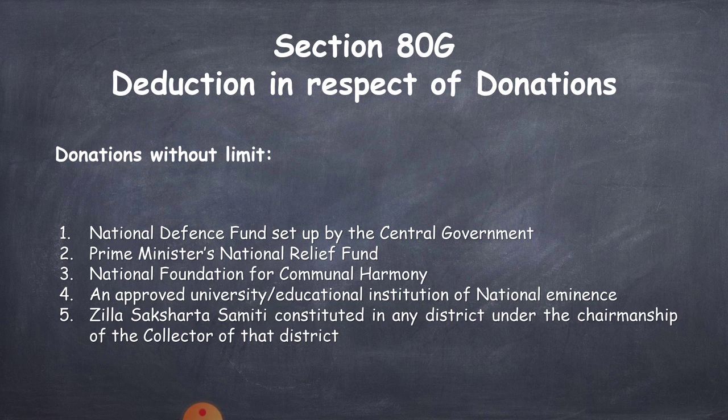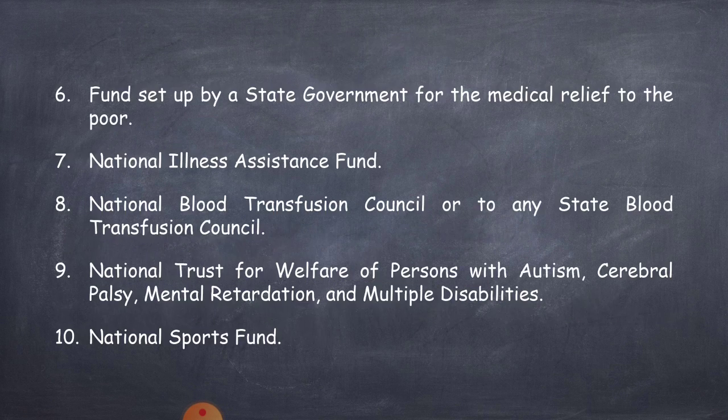So, see donations without limit, first point is National Defence Fund set up by the central government. Second point, Prime Minister's National Relief Fund. Next one, National Foundation for Communal Harmony. Next point is donation for an approved university or educational institution of national eminence. Fifth point, Jilla Saksharata Samiti constituted in any district under the chairmanship of the collector of that district.